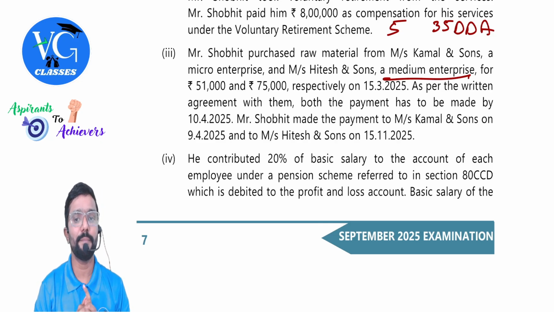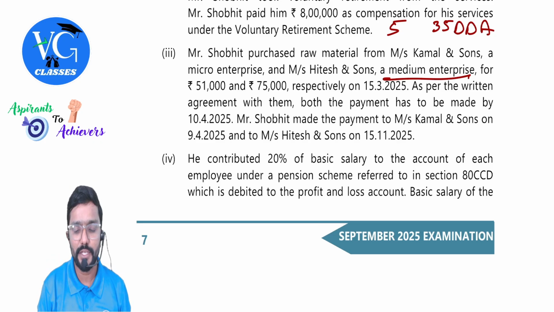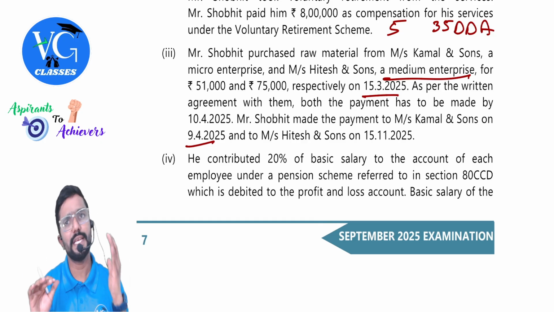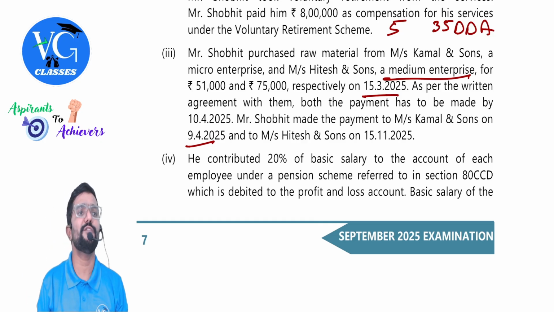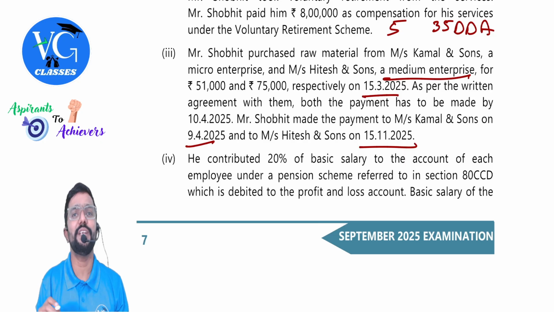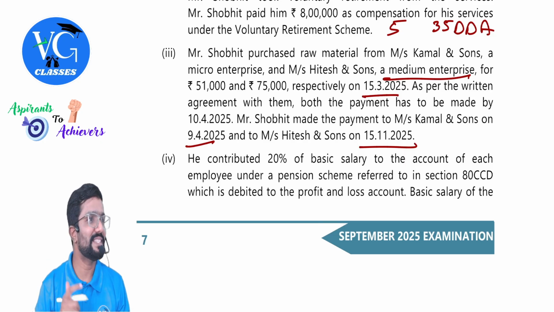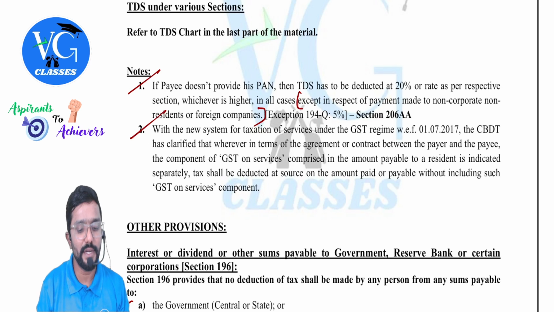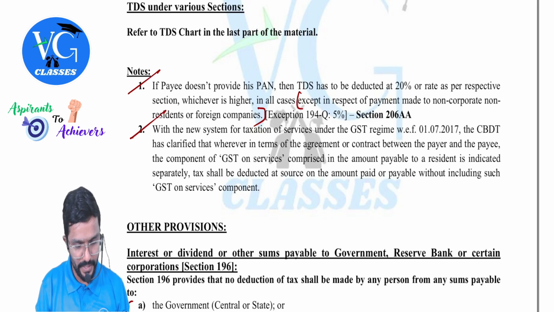Mr. Shobit made the payment to Kamal and Sons on 9th April. What was the date of transaction? 15th March. And payment is made on 9th April. Sir, is it made within the time? Yes. Is it allowed? Yes. In the previous year 24-25 itself, it is allowed. Whereas for Hitesh and Sons, they made it on 15th November 2025. It doesn't matter. Why is that? Hitesh and Sons is a medium enterprise for which 43B is not applicable. Okay, sir.